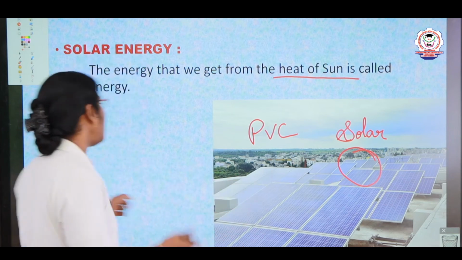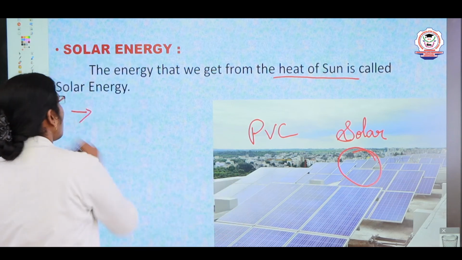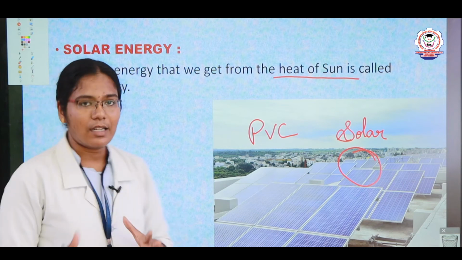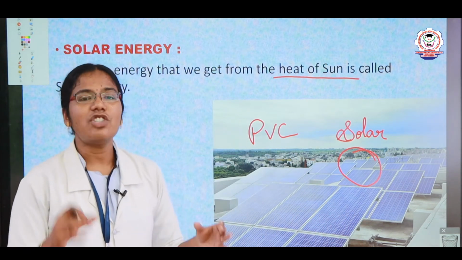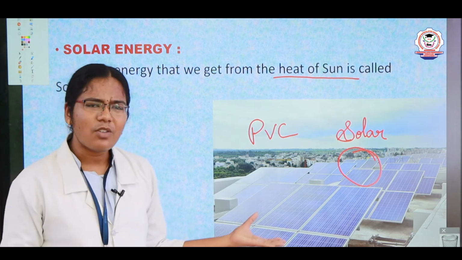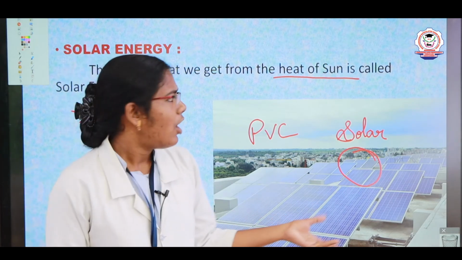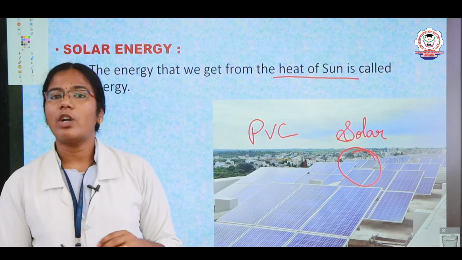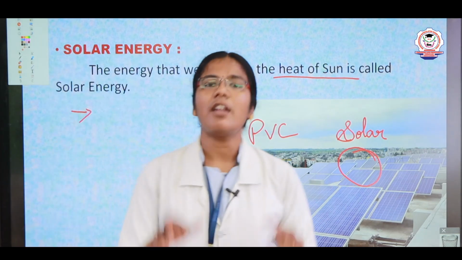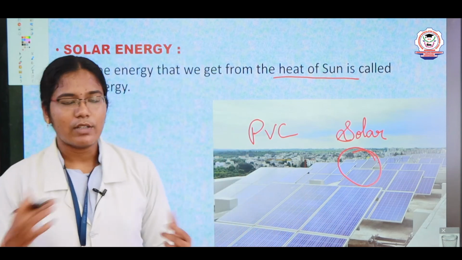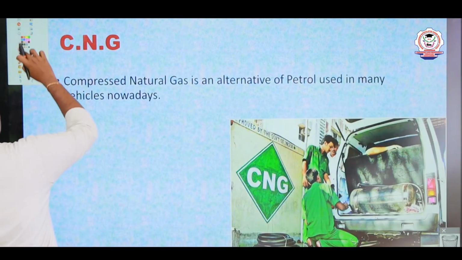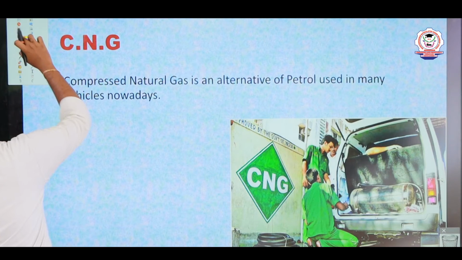So here we have advantages, children. What are the advantages? It does not require any maintenance. But the initial cost is a little bit high, it needs initial investment. It does not require much maintenance. And we have one more disadvantage: only when the sun is there and the sun rays fall will it work, otherwise it does not work.